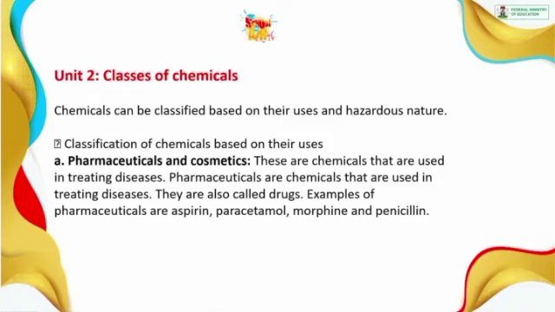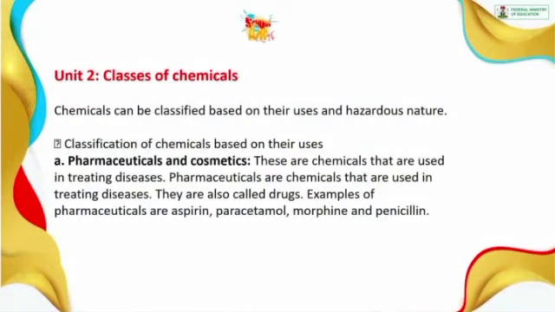So when you're not feeling well and a doctor gives you a particular drug to take, that is actually a kind of chemical, but it is the kind of chemical that is good for the body because it helps to treat that disease. Examples of these pharmaceuticals are aspirin, paracetamol, morphine, and penicillin.